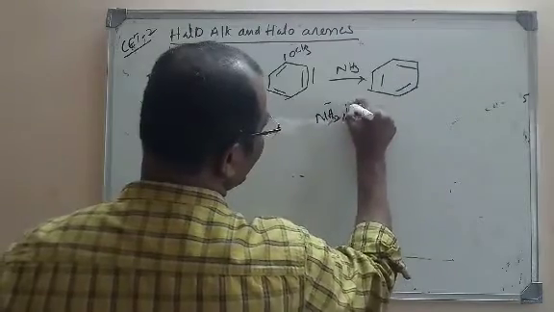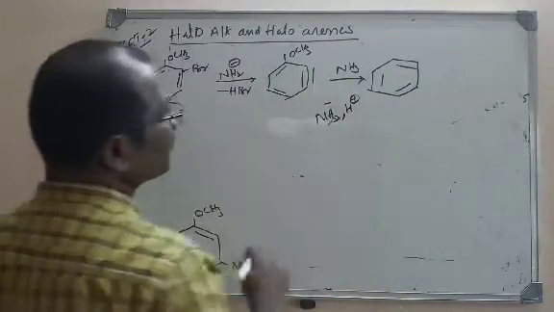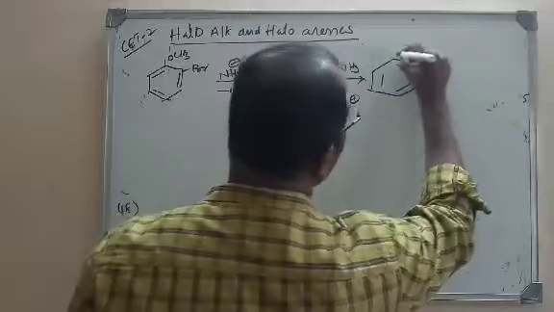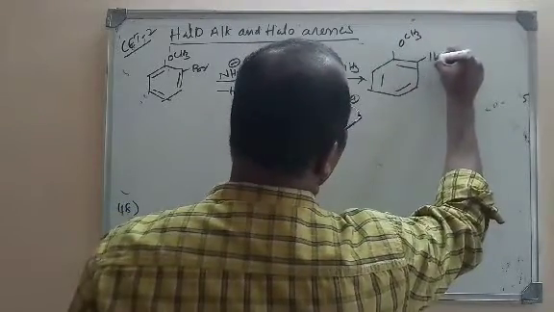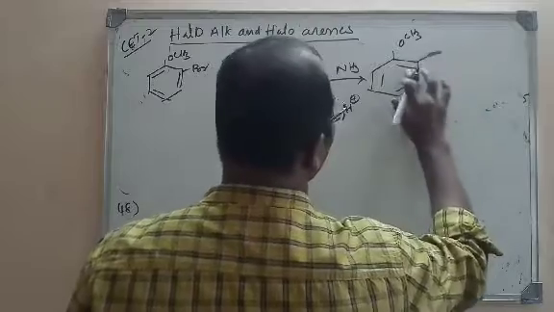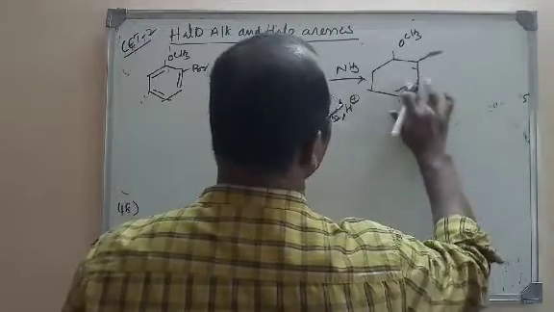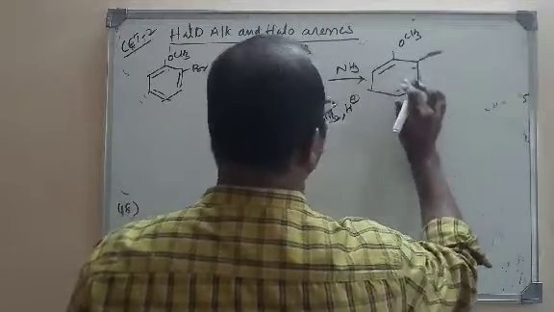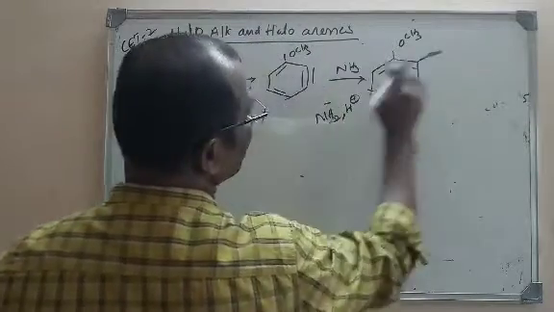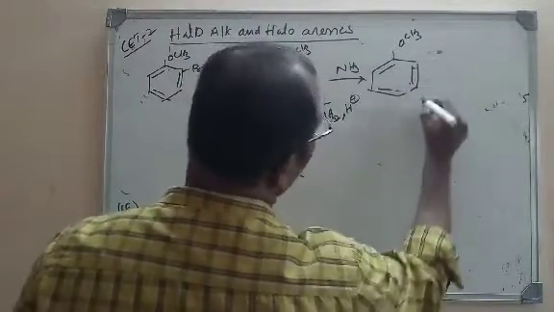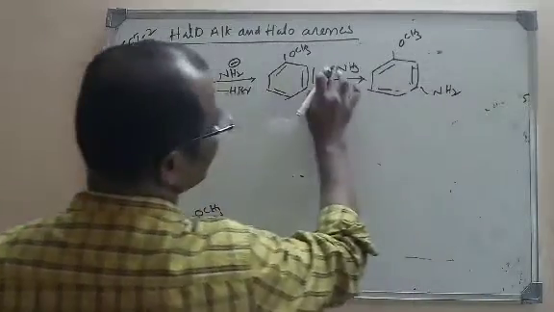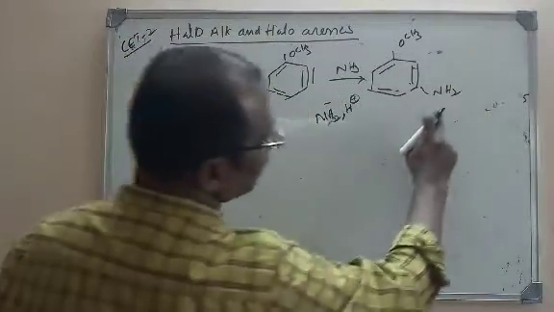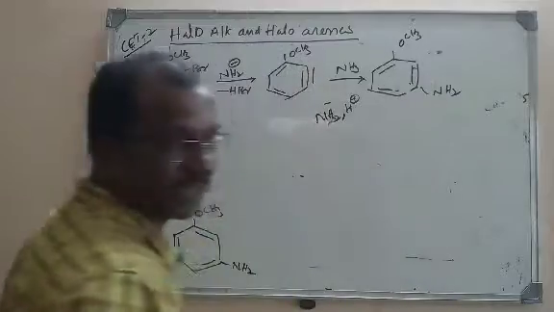Due to the addition at the triple bond, it changes into a double bond, and we get NH2 here and hydrogen added here. So we get meta-anisidine.